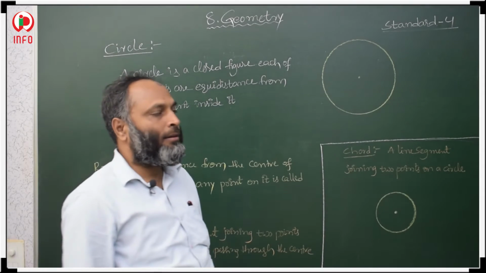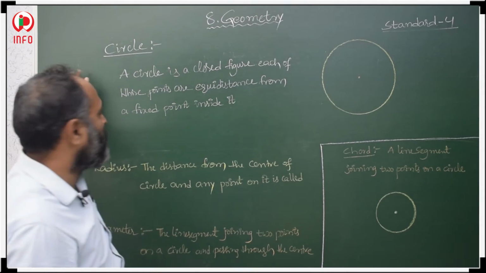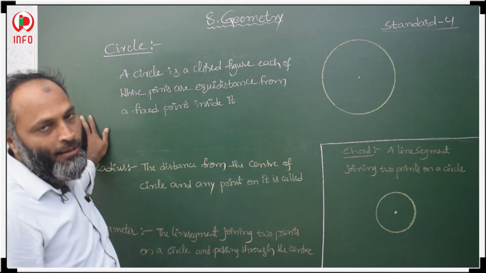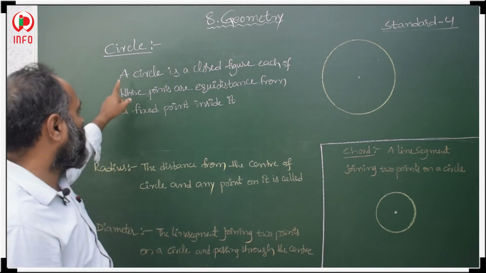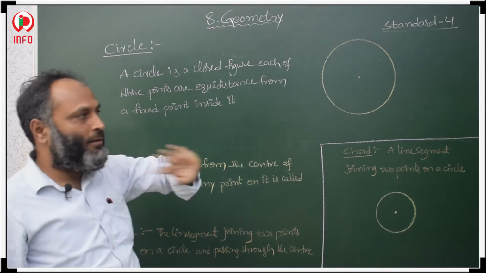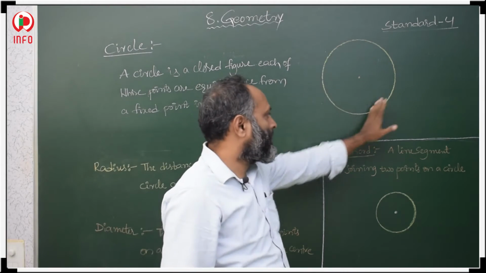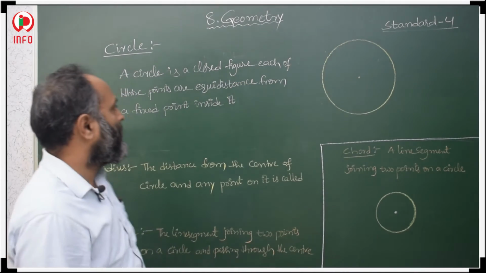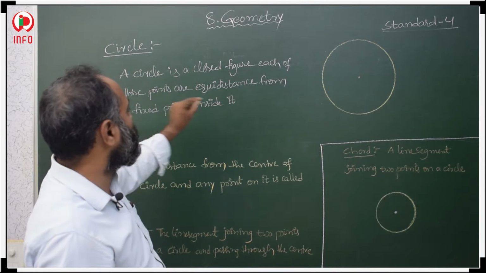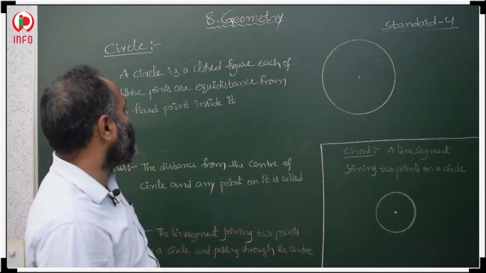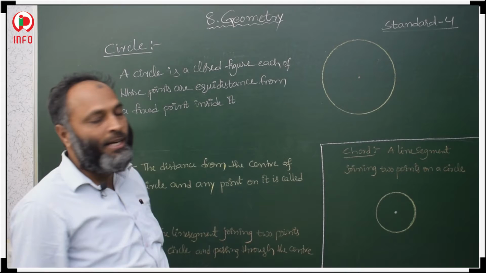Now, the next concept, circle. What is a circle? What does circle actually mean? Here is the definition. A circle is a closed figure, each of whose points is equidistant from a fixed point inside it.